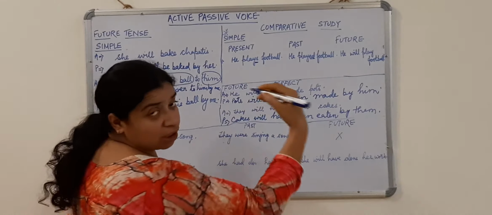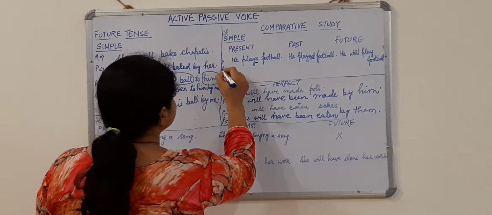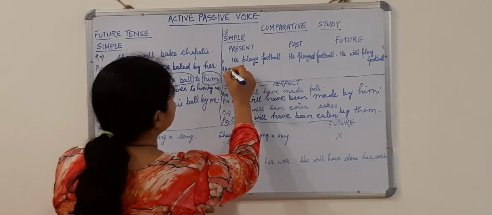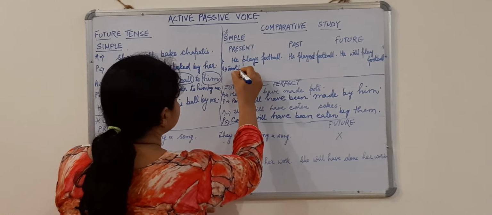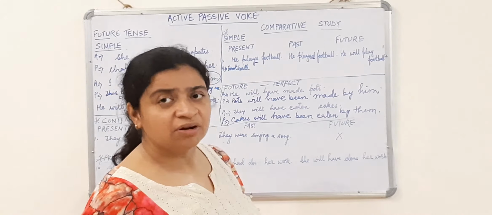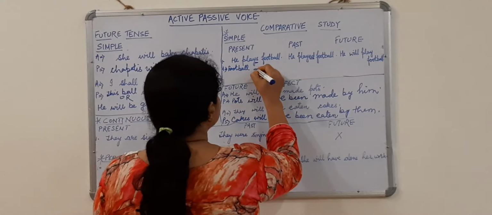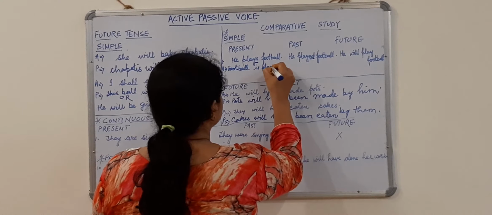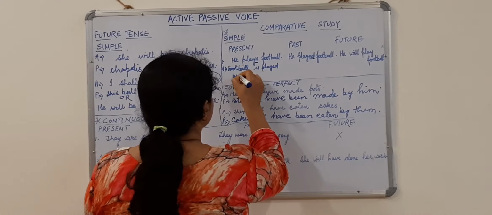He plays what? Football. Answer. What will be the answer? Football. In case of present tense, which be form of verb is used if subject is singular? Is. Football is played by him.